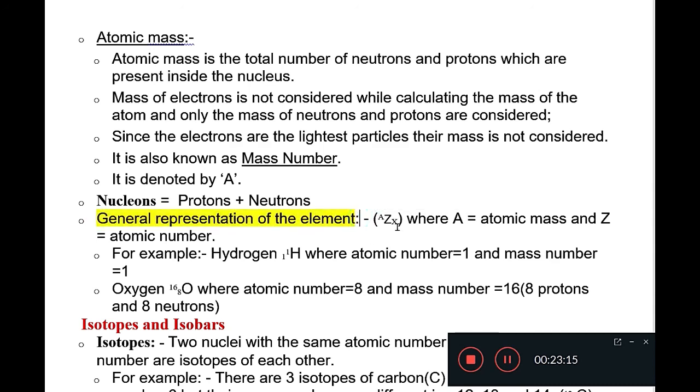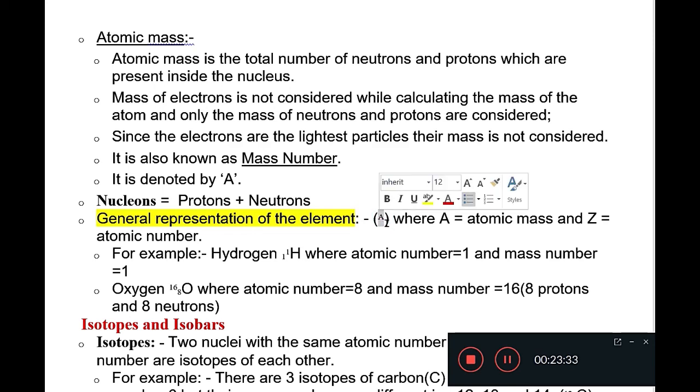The general representation of any element is like this. A means atomic mass.